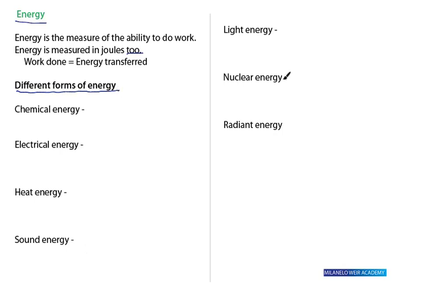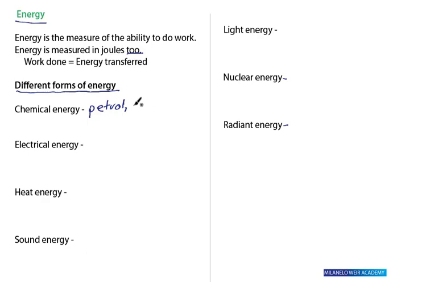The first one here is the chemical energy. So, when there is chemical energy, there is a potential of chemical reactions. Just like in fuel, right? We have petrol, which is burned in cars.